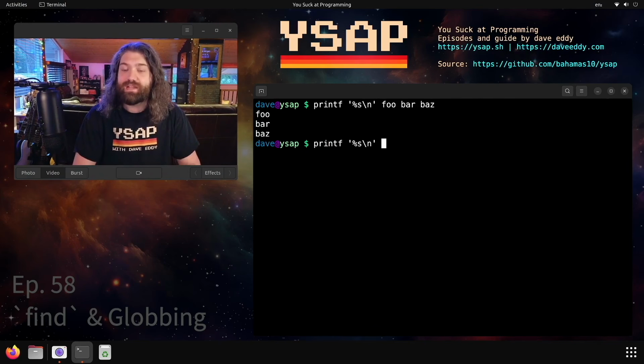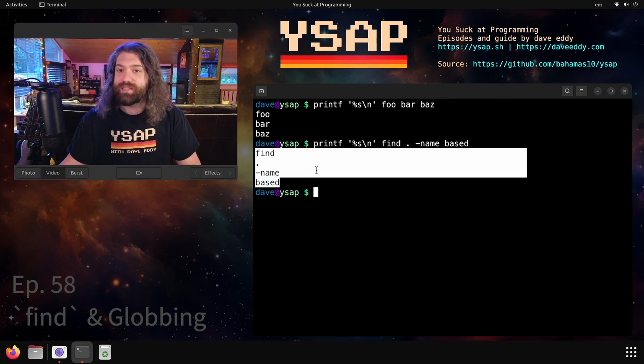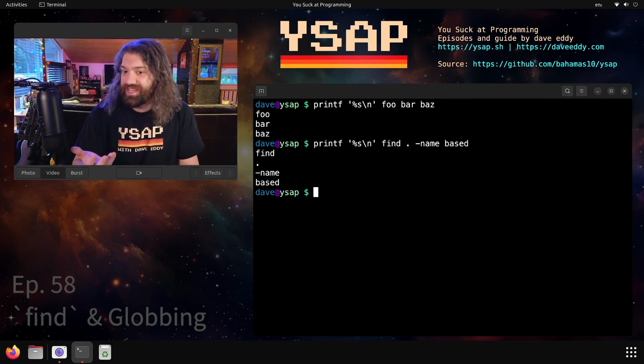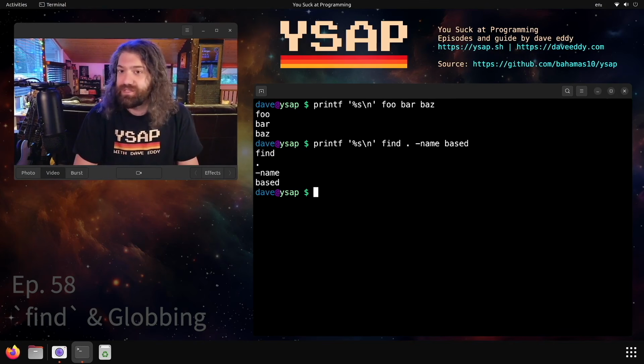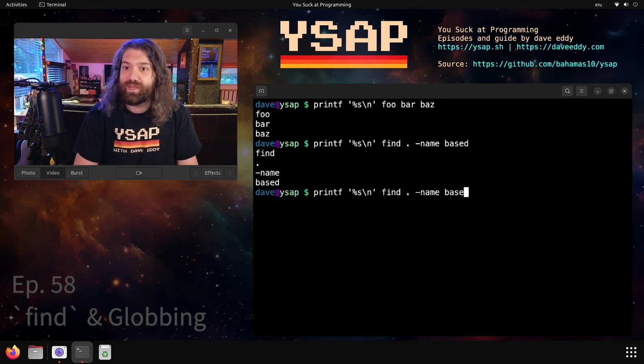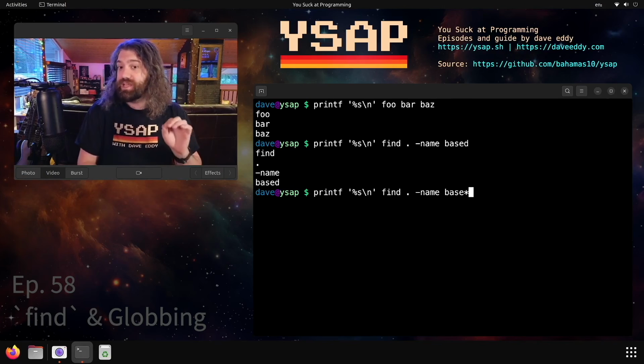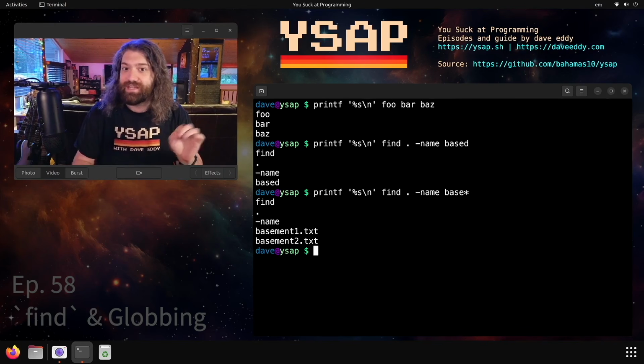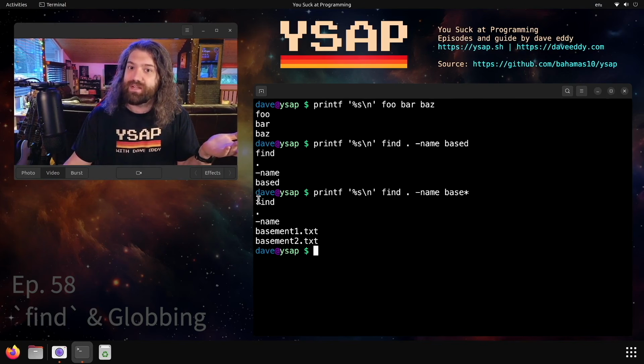This is useful because any command that you were confused about running, you can put here. So find -type f -name base*. If I run this, we can see the exact arguments that the find command was going to be run with. So we can see what the shell has done if it's done any sort of substitutions or expansions. Let's go ahead and run base star. This was the exact command we were running before. And what do we get? Look at this. This is how the find command is being executed. It's being called find with the argument -name, basement1.txt, and basement2.txt. So this find command won't work. This is not what we wanted.